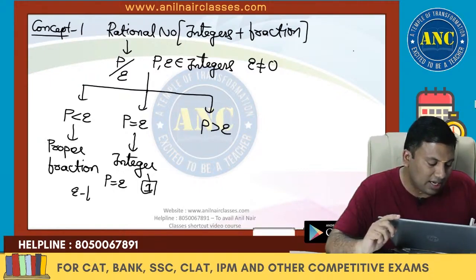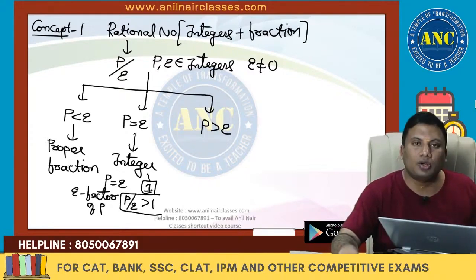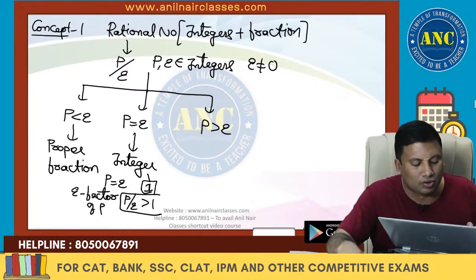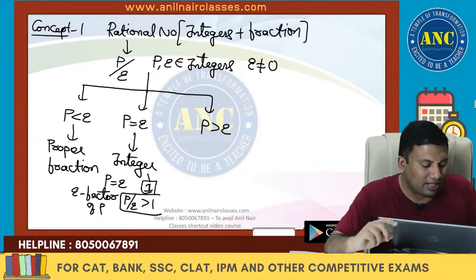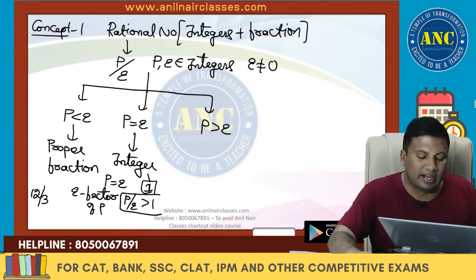If Q is a factor of P, then the value of P by Q will be greater than or equal to 1. Two cases: either it can be equivalent to 1, like 2 by 2, 3 by 3, 4 by 4 and so on, or 4 by 2, or 6 by 3, or 12 by 3. If the denominator is a factor of the numerator, for example 12 by 3, it will result in an integral value greater than 1.